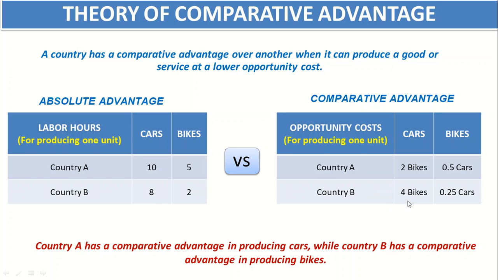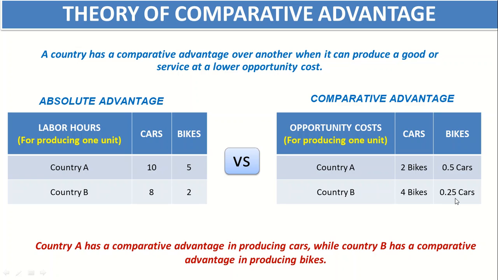So how many bikes will he produce in 8 labor hours? 4 bikes, because one bike was taking 2 labor hours and there are 8 labor hours available. So he is not making cars anymore, so 8 divided by 2, it will be 4, and in the same case it will be 0.25 cars.